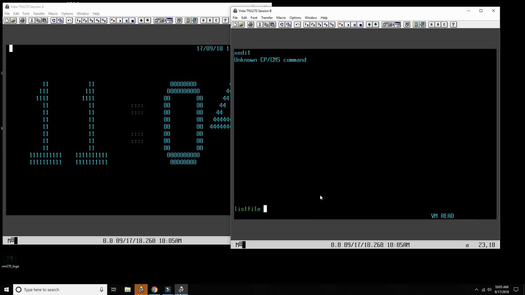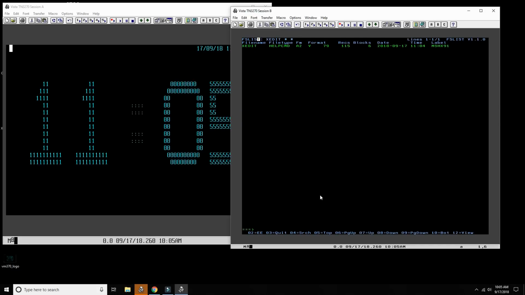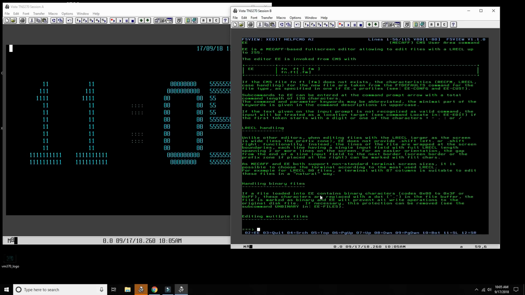Why not? List file xedit. Oh, so let's look at it. Type xedit. What is it again? fs list. Yeah, that's just the help command. So it copied it.